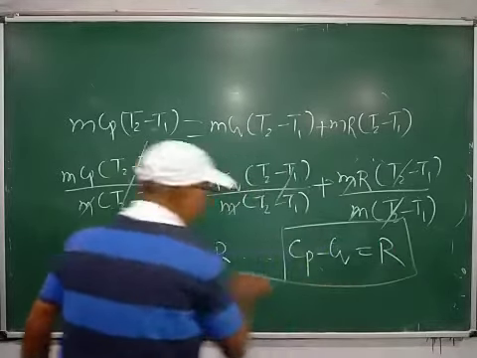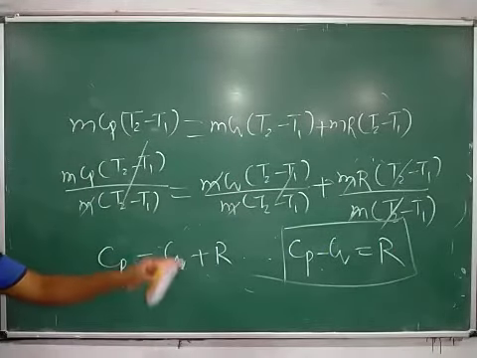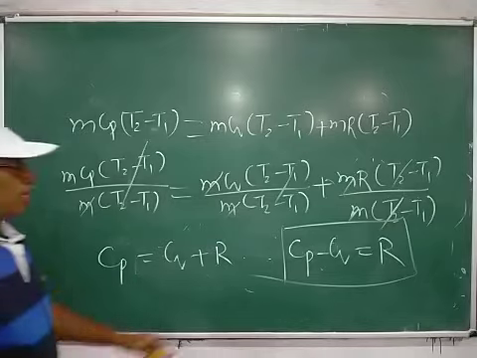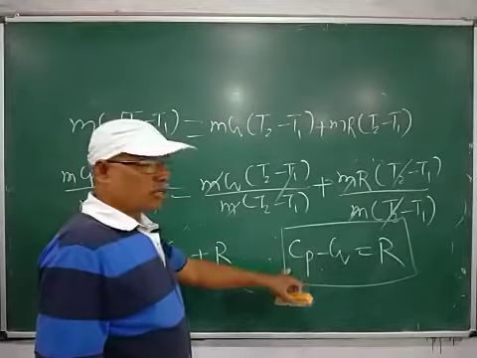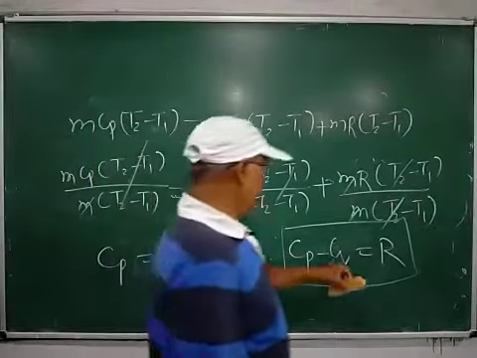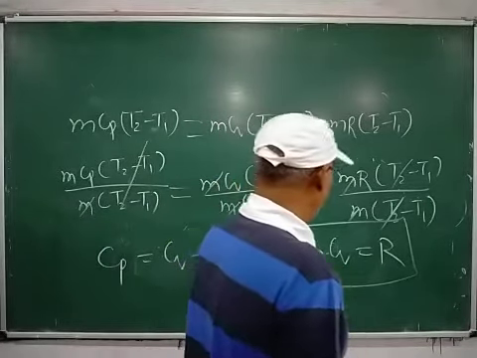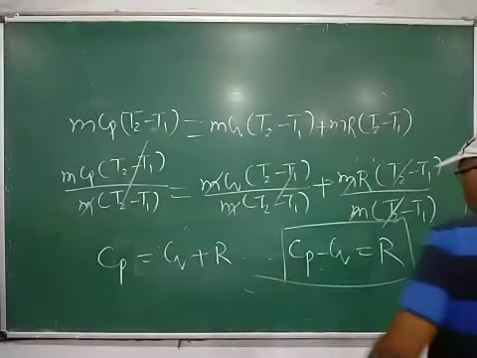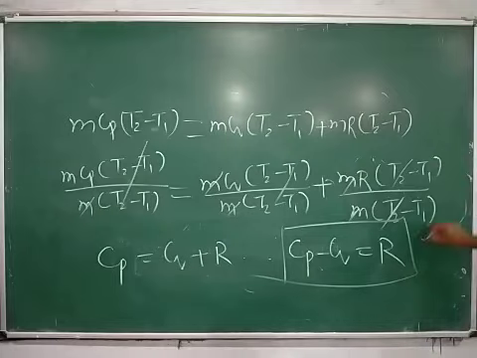This is the relationship between Cp, Cv and R, where Cp is equal to specific heat at constant pressure, Cv is equal to specific heat at constant volume, and R is equal to characteristic gas constant.